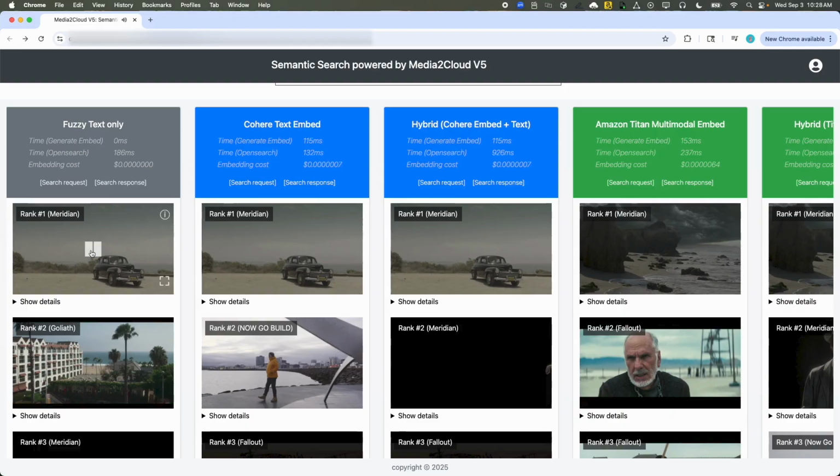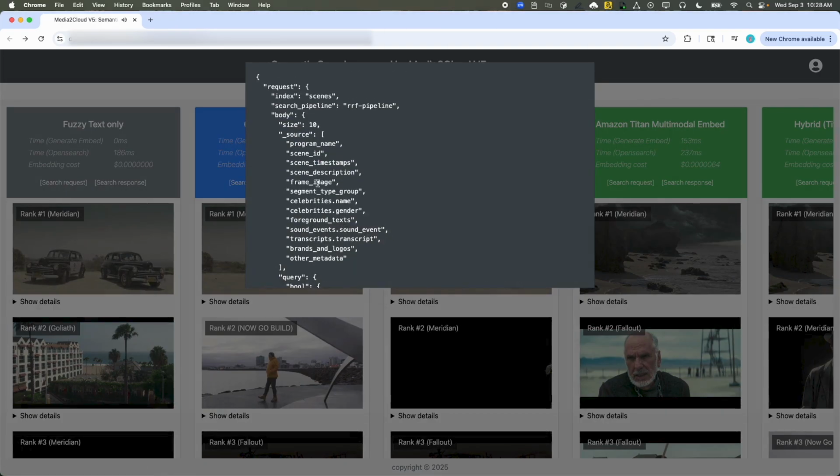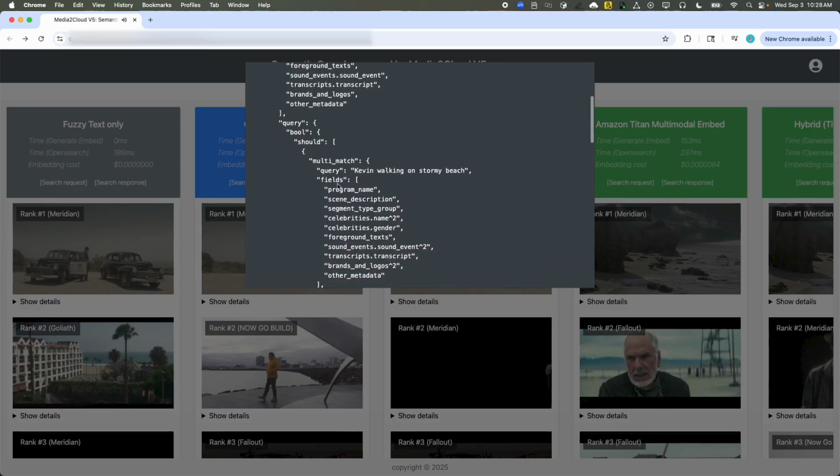Fuzzy search is based on a text and keyword search, not an embedding, and is searching at the scene level as opposed to the shot level for a video, which will be an important distinction for later on. So we can see the request that we're sending to OpenSearch, which includes a size of 10. So we'll see the top 10 results, as well as some other characteristics for a multi-match query.